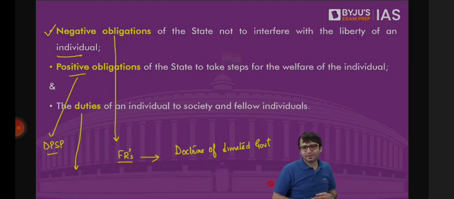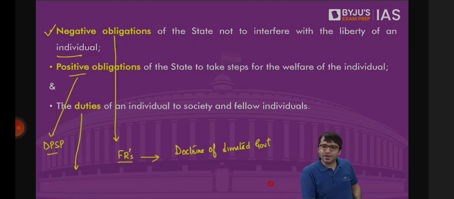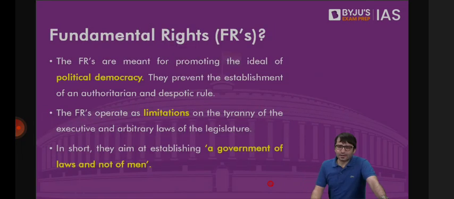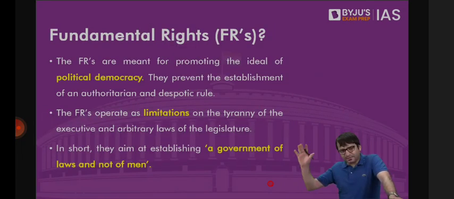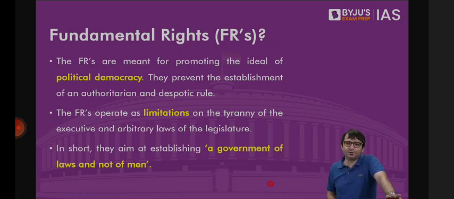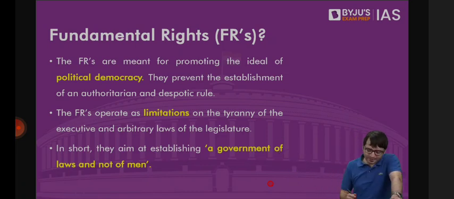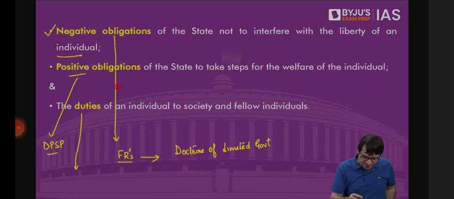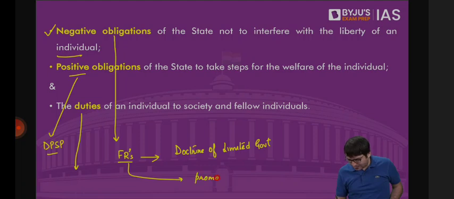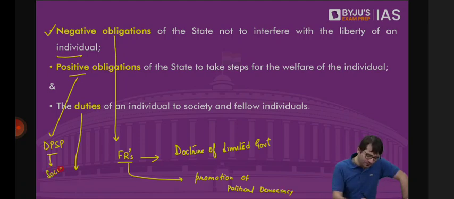Please interfere. And through fundamental duties, we ensure that the idea of fraternity, which is one of the core objectives of the constitution mentioned in the preamble, is implemented. To make it even clear, we will first look at fundamental rights, then we will complete this chapter and then jump to DPSPs and then jump to fundamental duties. But what are these fundamental rights basically? Fundamental rights are meant to promote the ideal of political democracy. Because these fundamental rights are for the promotion of political democracy, and DPSPs are meant for the promotion of social and economic democracy. How?